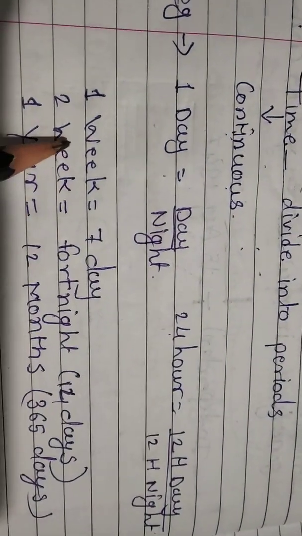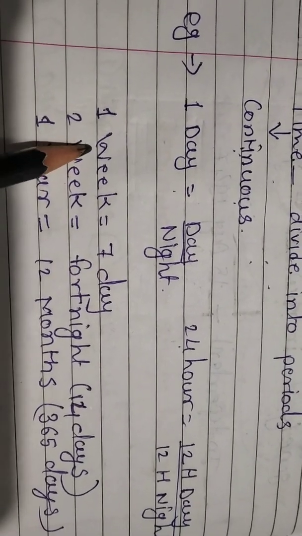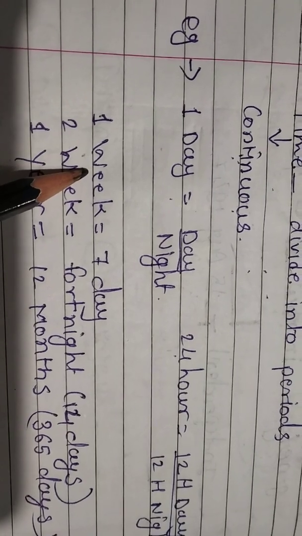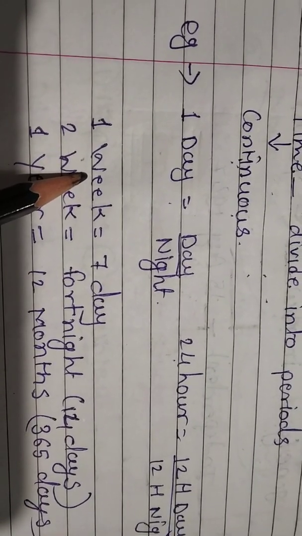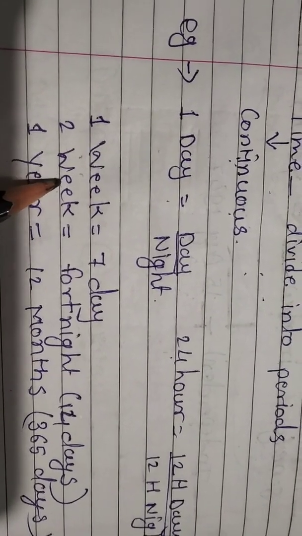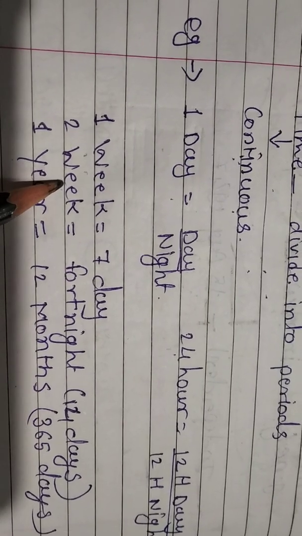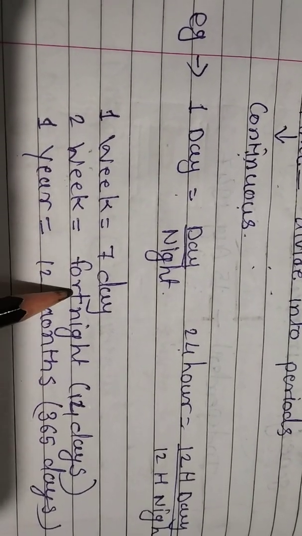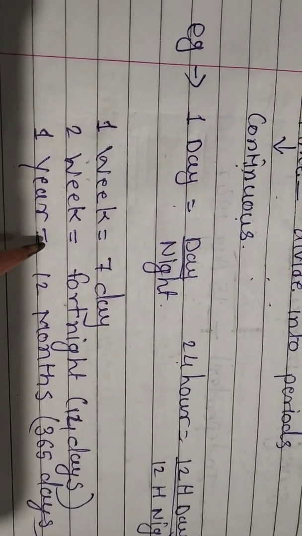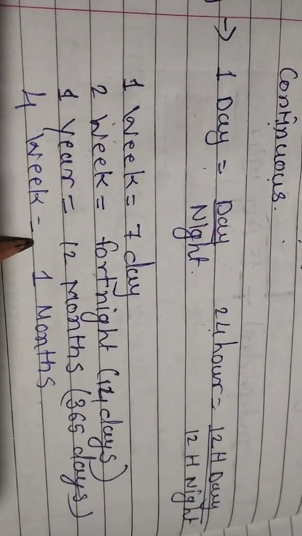Now see, 7 days from Monday to Sunday make 1 week. How many days in 1 week? 7. 7 days from Monday to Sunday make 1 week. 2 weeks means 14 days. 2 weeks make a fortnight. What? Fortnight. 4 weeks make a month.